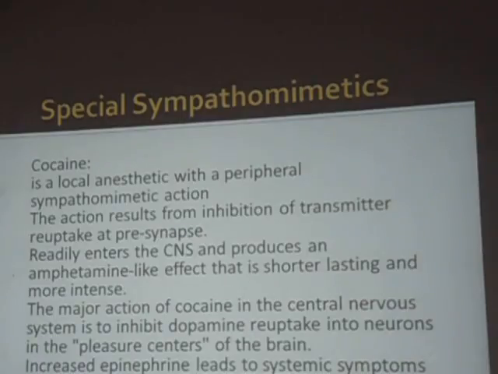Okay, at that stage they were acting. That means they are increasing the norepinephrine levels, and this can lead to a euphoric effect. And this euphoric effect makes it an abuse drug. Okay, so the major action of cocaine is in the central nervous system, to block the dopamine reuptake in the neurons in the pleasure centers.